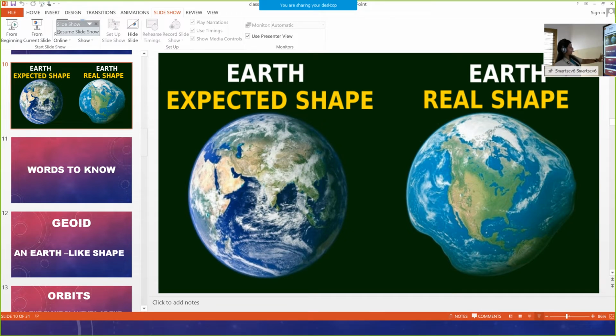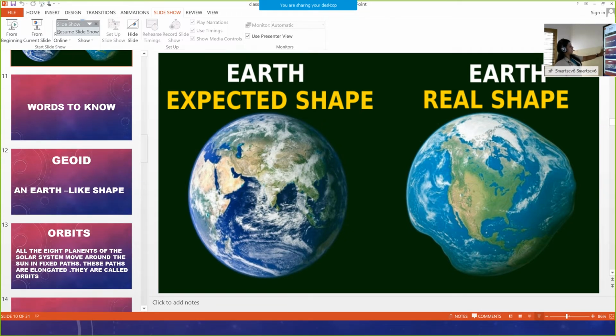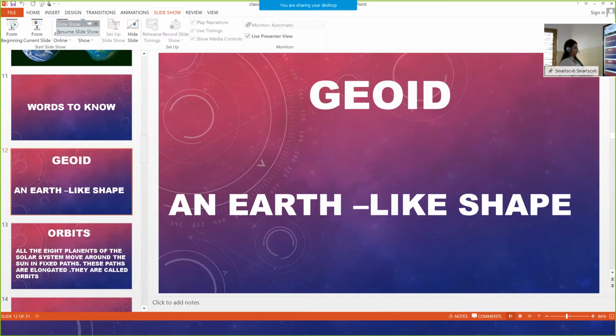Words to know. Okay. This is a new word, I mean a word to know. Particular word, Geoid. Meaning is an earth-like shape. An earth-like shape. Okay. Geoid. An earth-like shape.